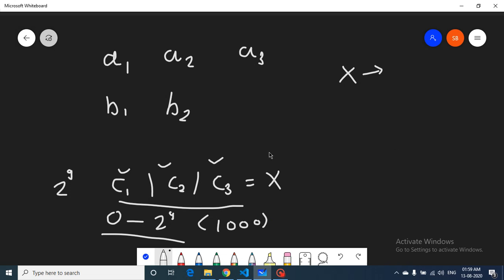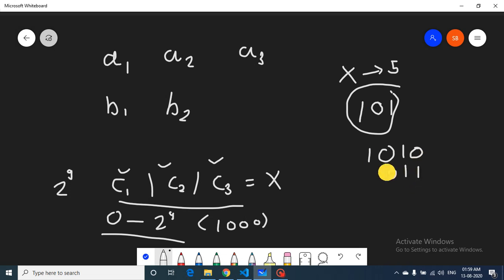So let's assume that our final answer is 5. If we do an OR operation of all these numbers and that turns out to be 5, then let's look at the binary representation. Let's assume that we have some binary representations of some numbers, say 101, 1, 1, 0, 0.